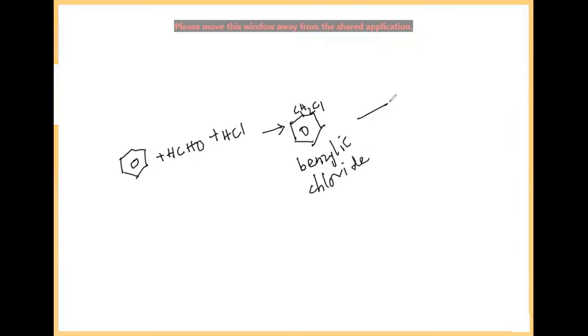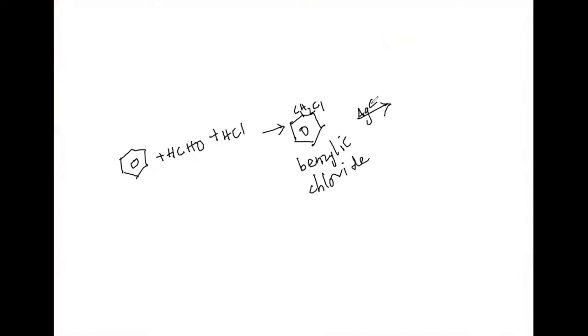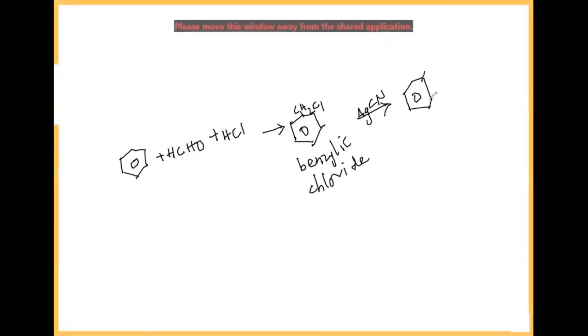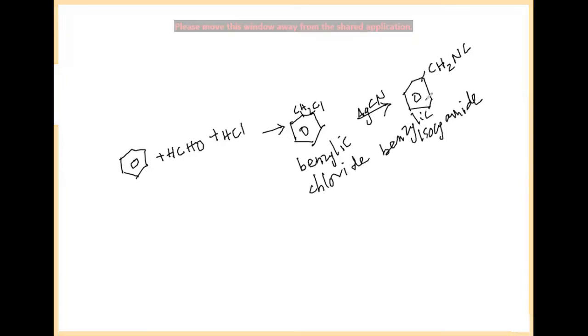This benzylic chloride, when it reacts with AgCN, gives the isocyanide. That is A, benzylic isocyanide, CH2NC. This is the isocyanide we can take. Okay, this is the answer.